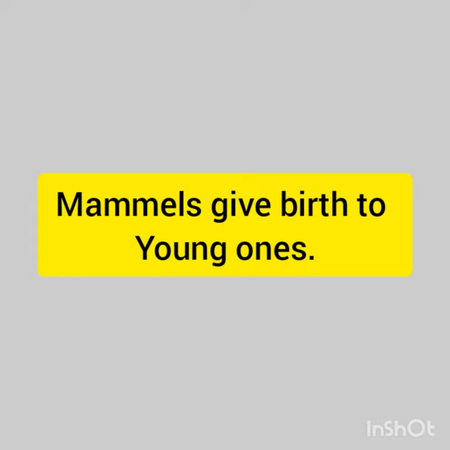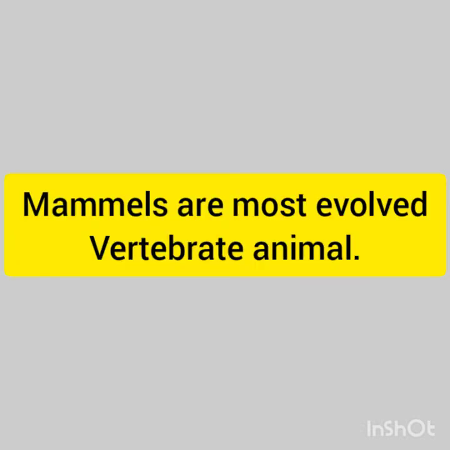Mammals are the most evolved vertebrate animal. There are 2 main characteristics. First one is growth of the baby in mother's womb before birth, and second, being fed on mother's milk after birth. These are the specialized characters of mammals.